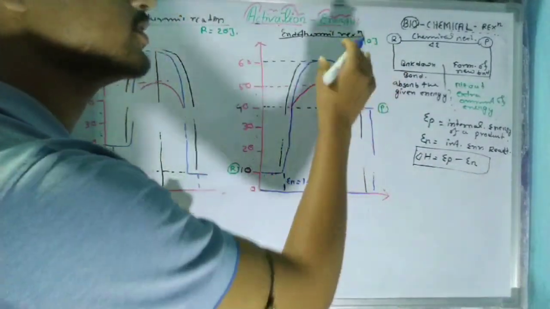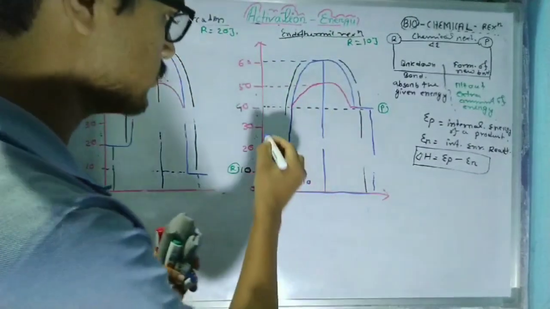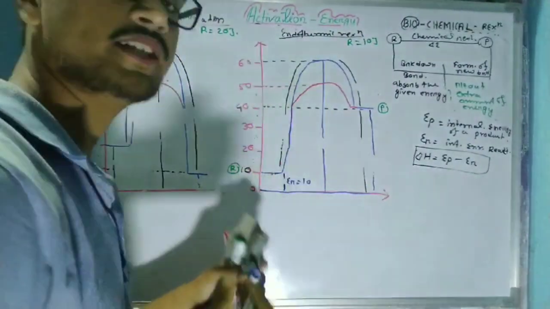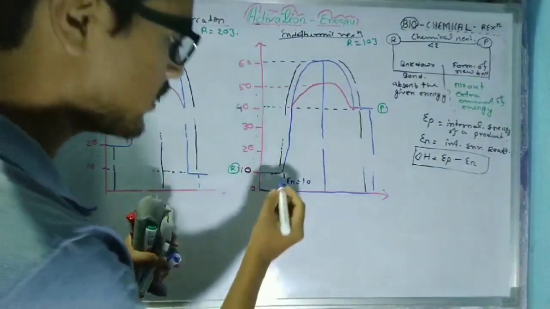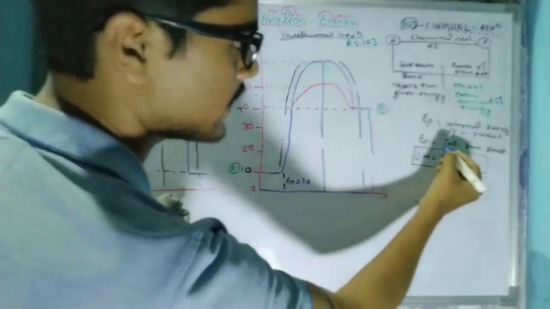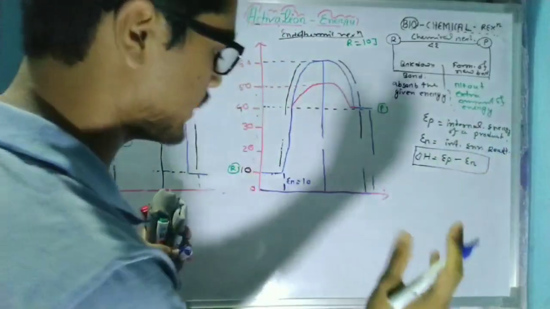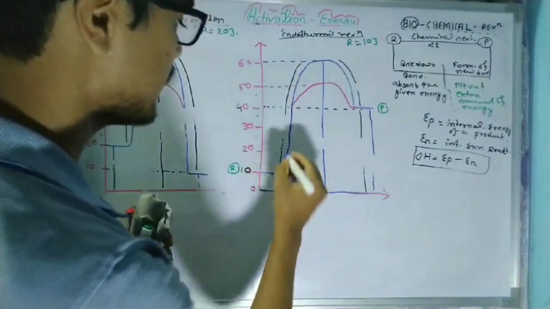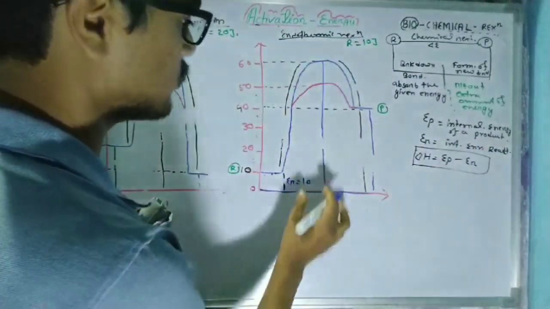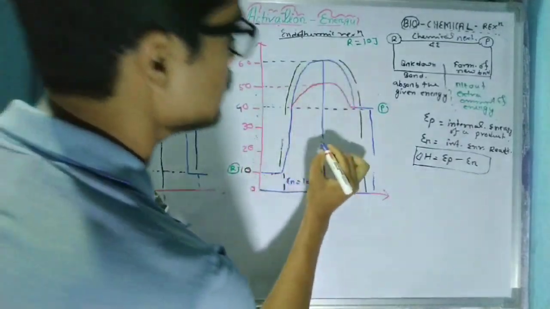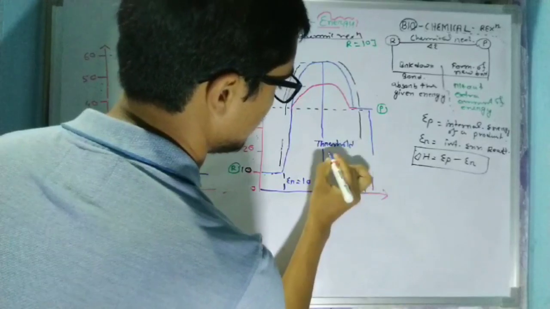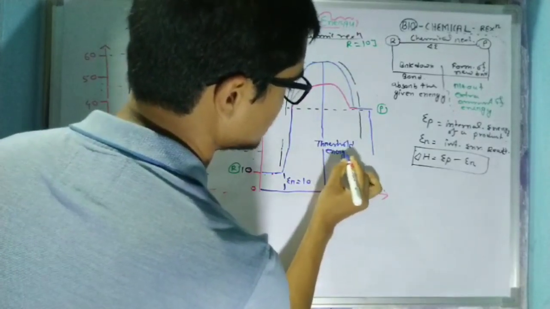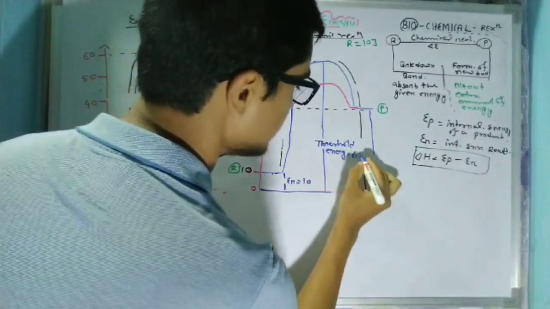Now, if the internal energy of this reactant were 30 joule, then I would have to draw this graph from 30 joule. Depending upon its internal energy, you have to plot this graphical representation. So the value of ER is 10 joule, and ER is the internal energy of the reactant. Whole this portion from 0 joule to 60 joule is known as the threshold energy, and the value of this threshold energy is 60 joule.